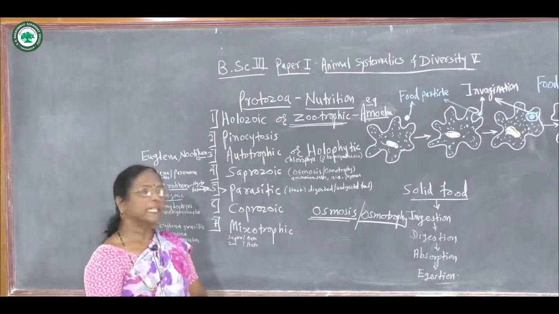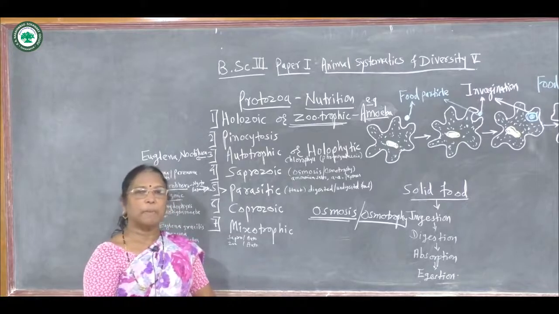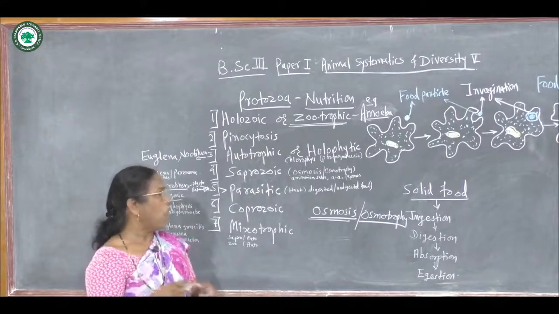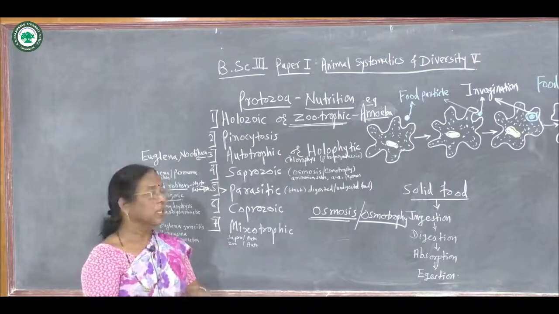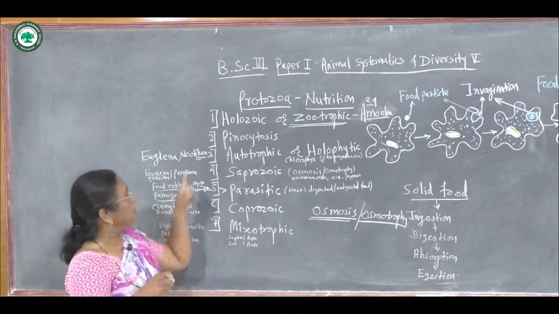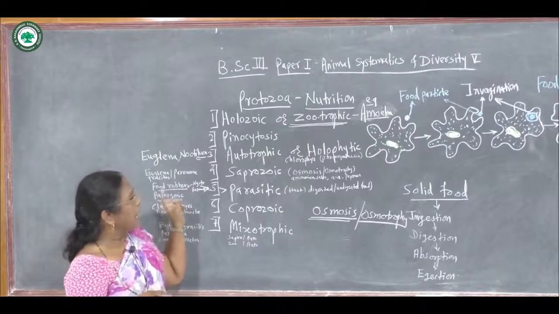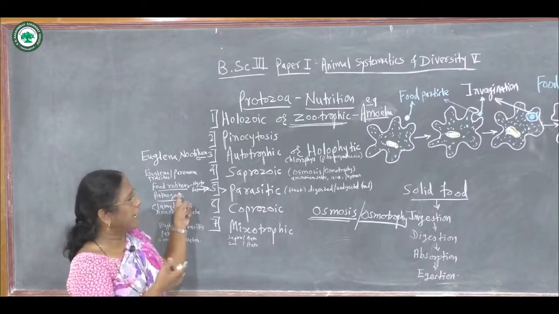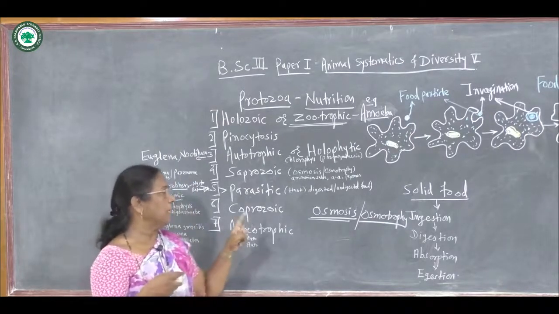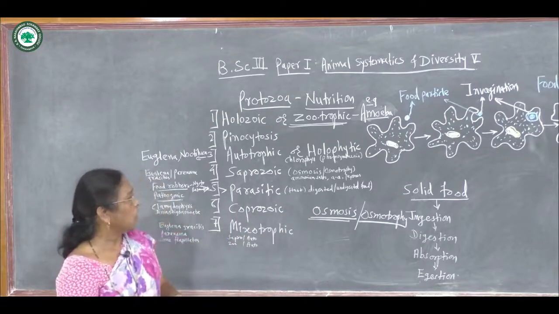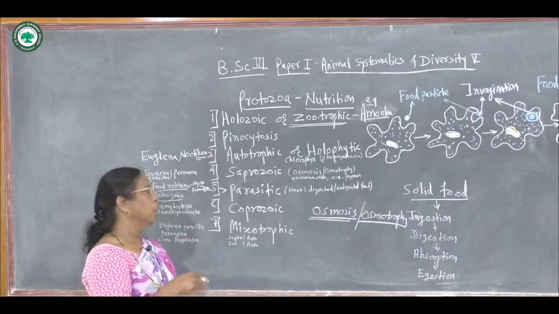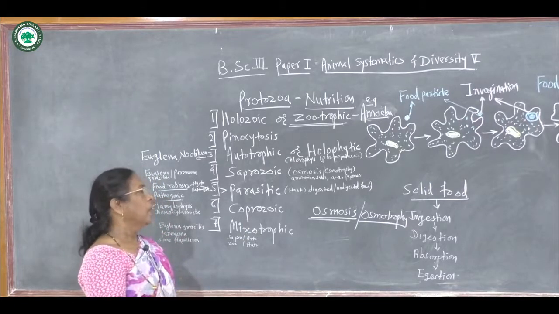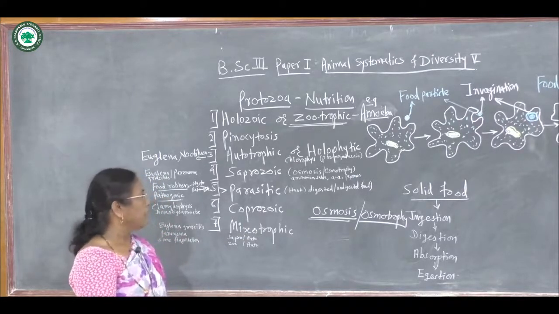They take the digested or undigested part of the food from the host body, and on that food they nourish their body.